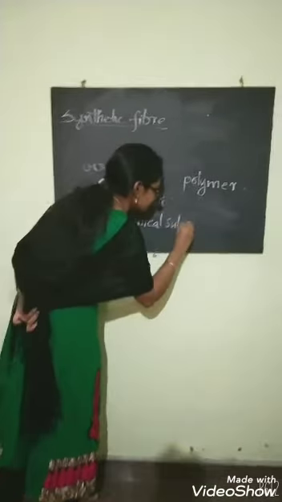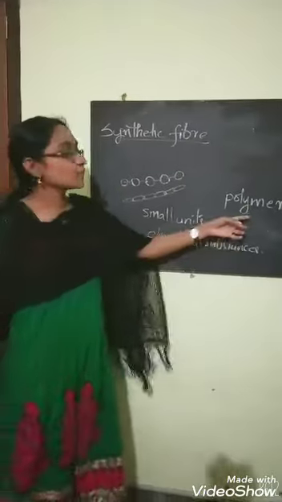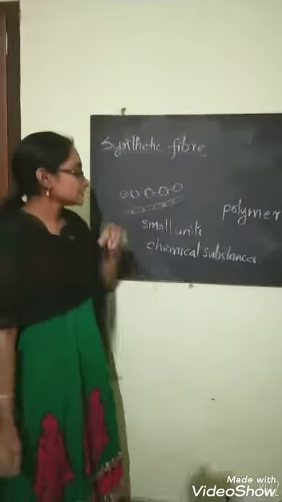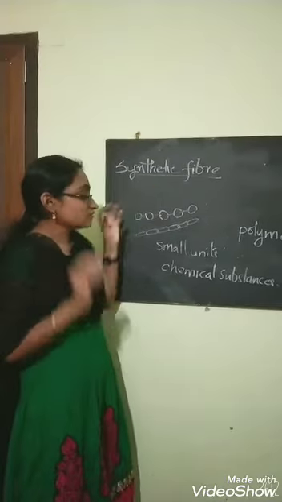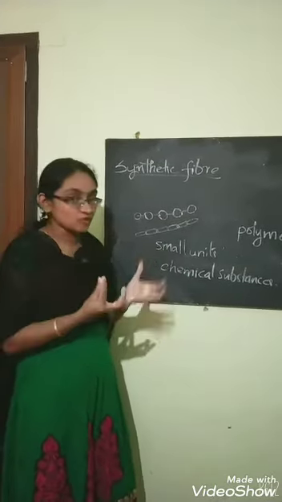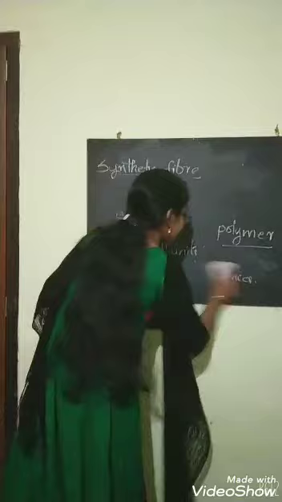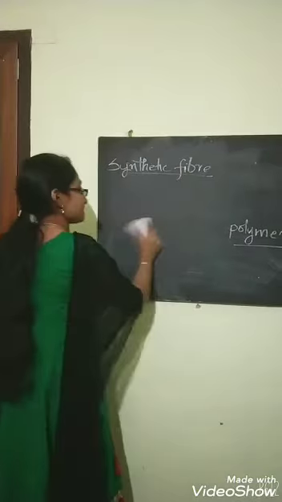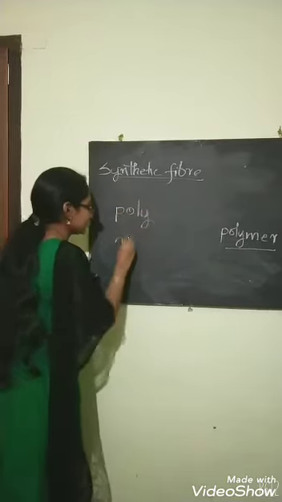I think this term polymer is something new for you. So we understand that synthetic fiber has small chemical substances and these together form a polymer. The term polymer is derived from the Greek words poly and mer.